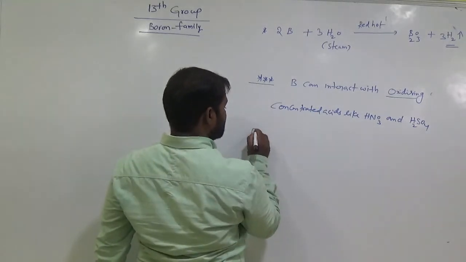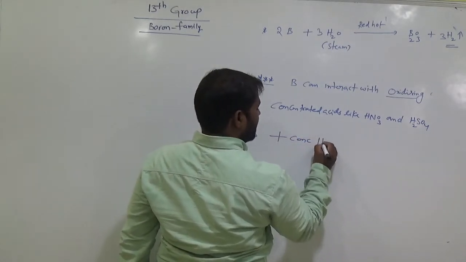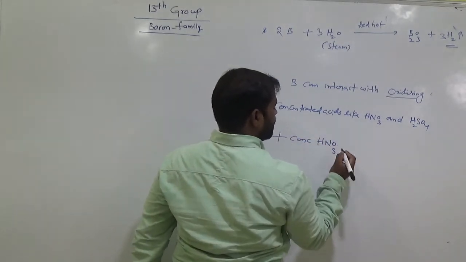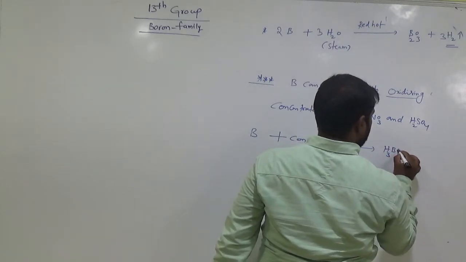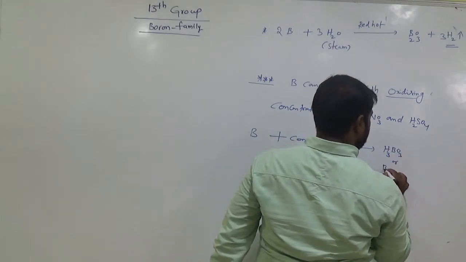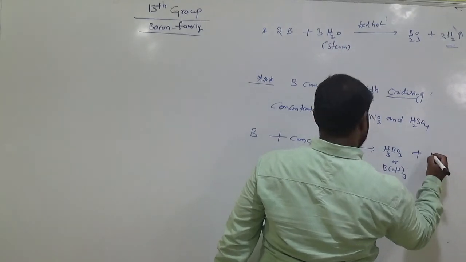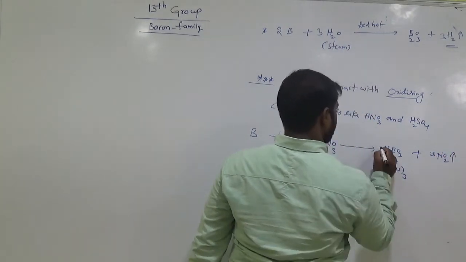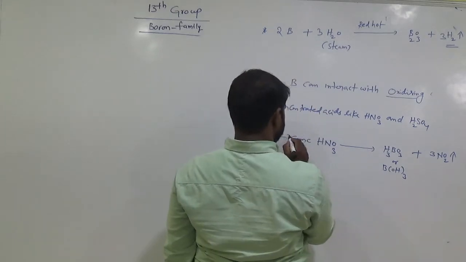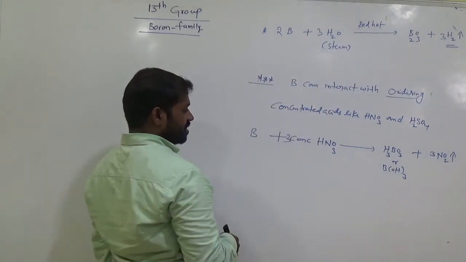So now the reactions: when boron interacts with concentrated nitric acid, it produces orthoboric acid and nitrogen dioxide gas. Here it is 3 moles. Balance this equation.